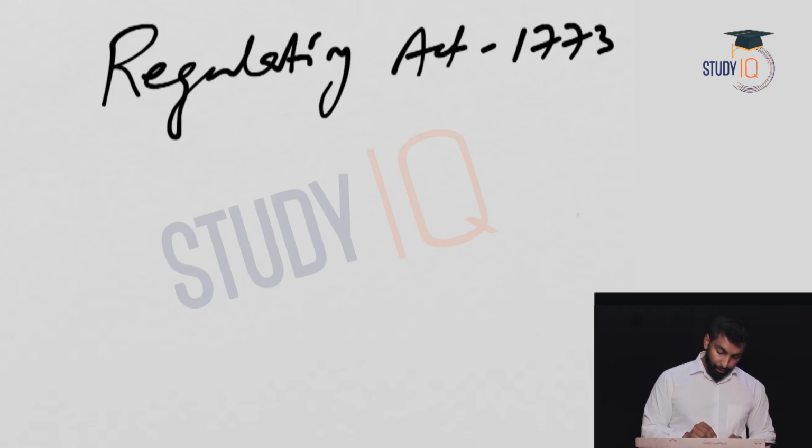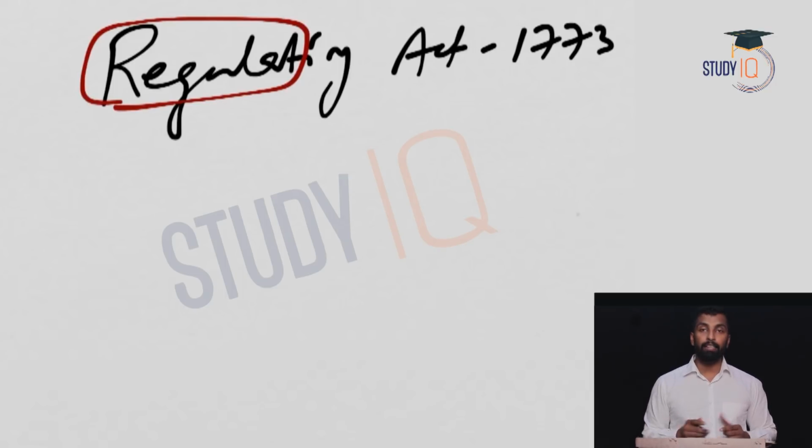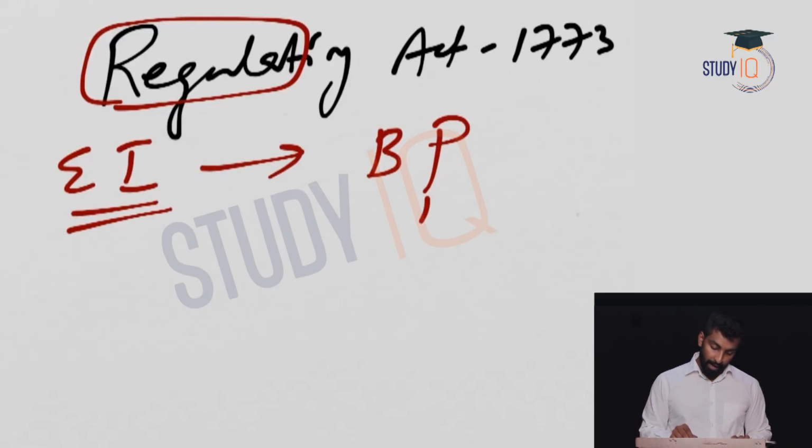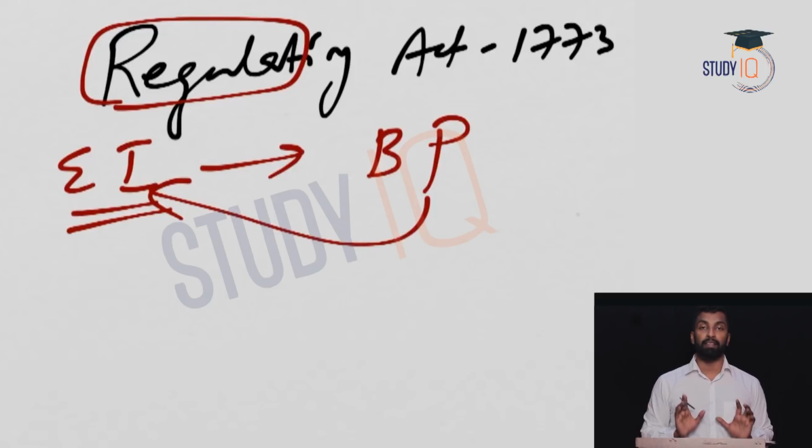Now what is this act for? As its name indicates, it is basically to regulate. Now the question is, who is going to regulate whom, right? The East India Company is going to be regulated by the British Parliament. That's why the act is passed, and it was passed by the British Parliament. So the British Parliament is going to regulate the affairs of the East India Company in India.